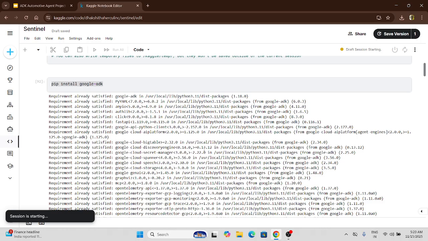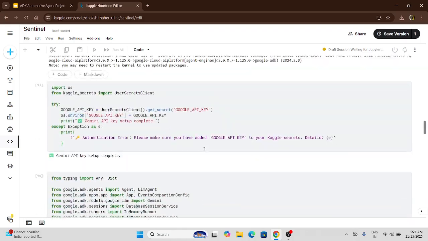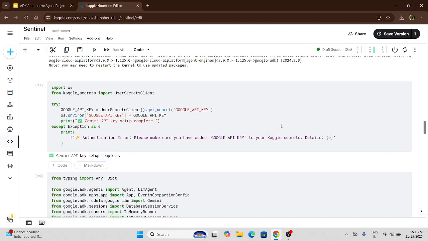Here, for doing the Google ADK, I have run pip install google-adk, which will install all the requirements from the Google Agent Development Kit. After that, we will be using our API key, which will be present in this. We have to activate it and work on it.